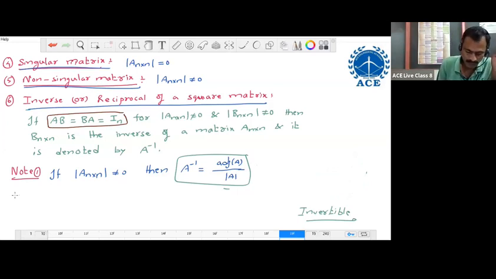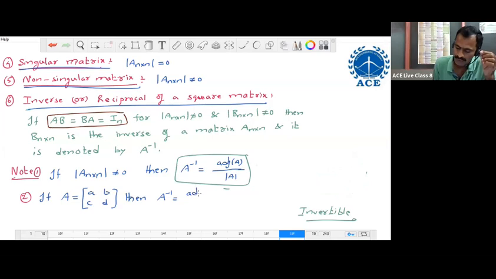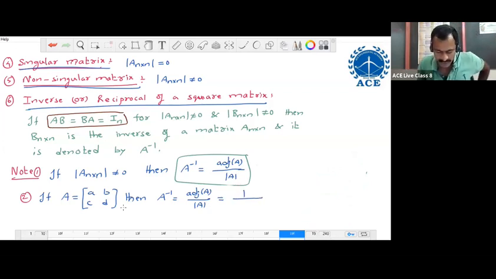Next, note point number 2. If A equal to the 2 by 2 matrix A, B, C, D, then A inverse equal to adjoint of A divided by determinant of A equal to, now for this 2 by 2 matrix, determinant is AD minus BC, product of diagonal elements minus product of non-diagonal elements, so 1 by AD minus BC into the 2 by 2 adjoint matrix.